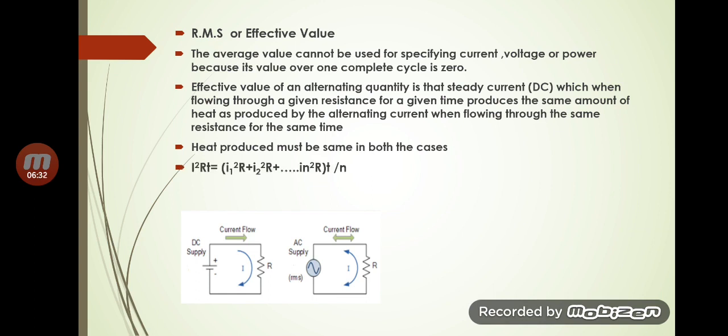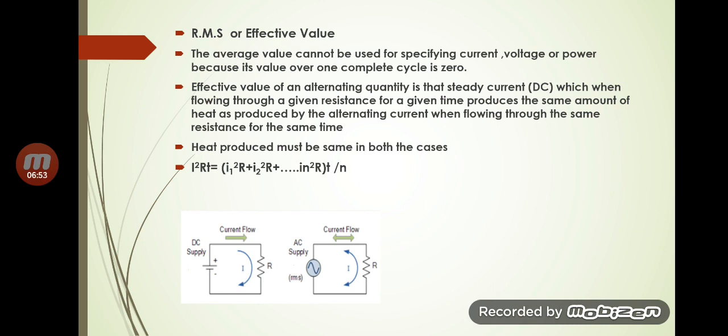We know heat is equal to I square RT. So for the DC circuit, we can simply write it as capital I square capital R into T. That is, I is the DC current, R is the resistance and T is the time. Then in the AC circuit, we know the values of current are varying from time to time.